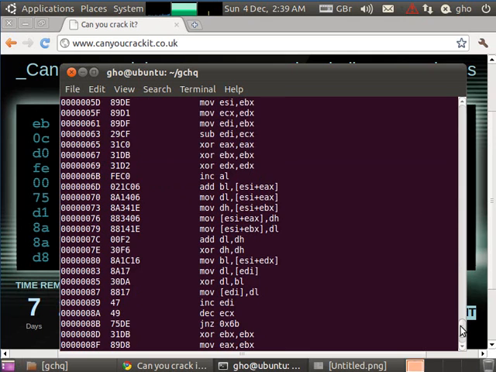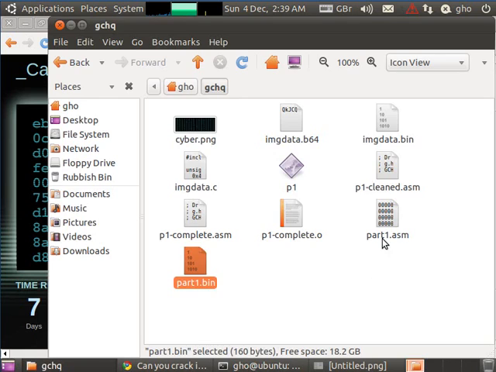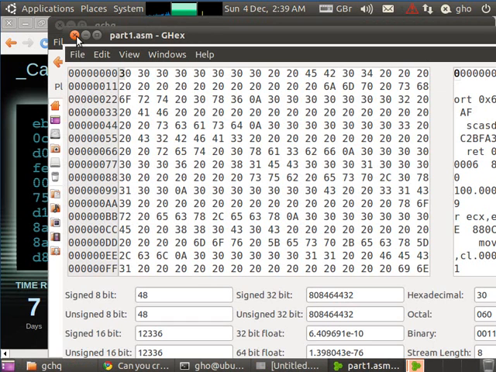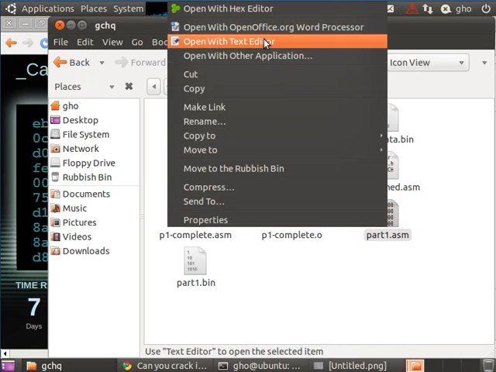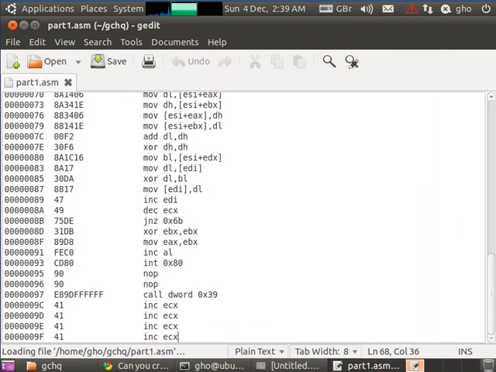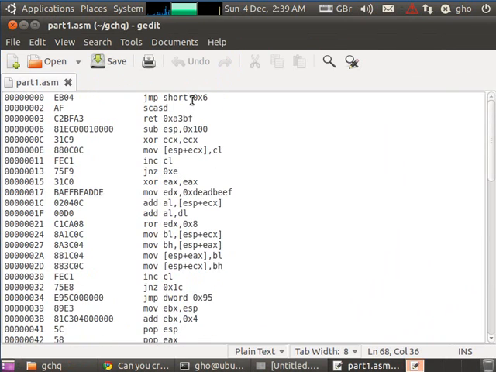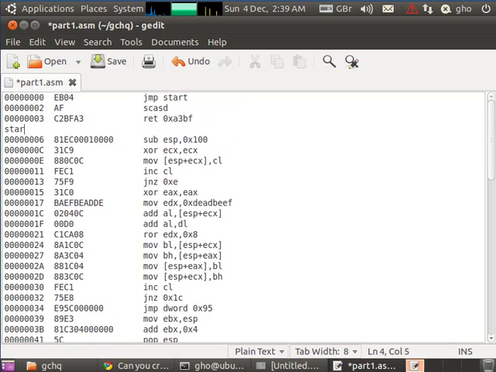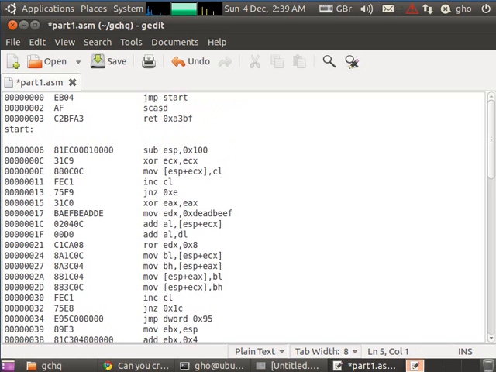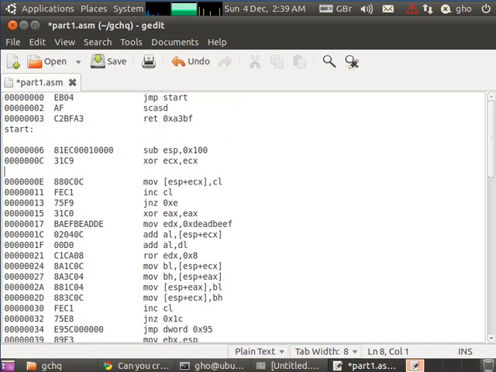So to actually figure out what this code does, we need to go through and analyse each line one at a time. So I'm going to open it in a text editor, and the initial step I'm going to do is, in this case we jump 6 instructions forward. Well, that's not very readable for a human being, so I'm going to change these to be labels. So I'm going to say jump to start, and then at location 6 I'm going to put a start label in. If we look here, there's a couple of instructions just there, and here's another jump if not 0 to position 0xe. Well, that's here.